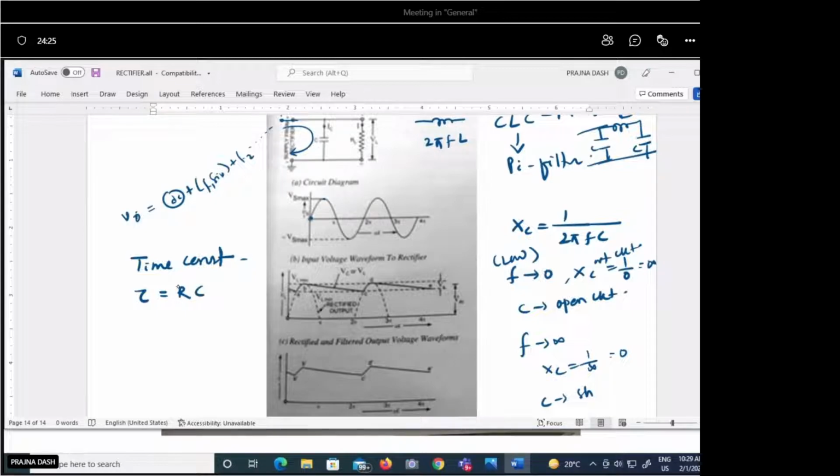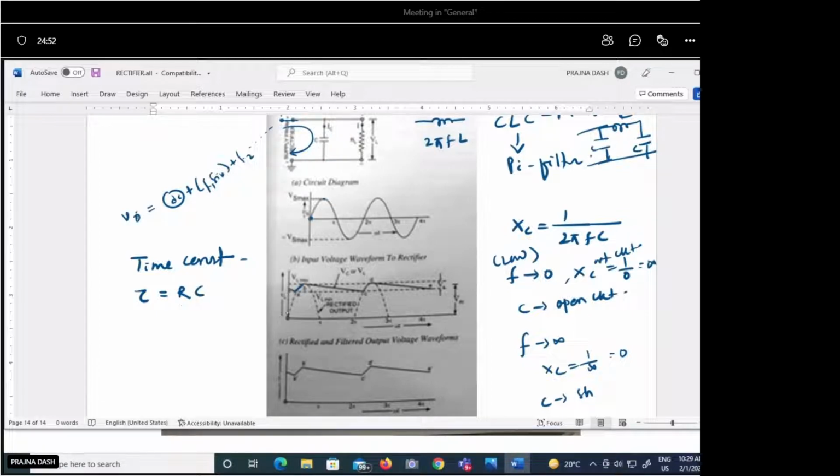It is the resistance of the circuit times the capacitance. The capacitor value is fixed, and the resistance is the very small dynamic resistance of the diode in the forward bias condition. So this charging time constant is very, very small, and the capacitor gets charged within a very short duration.